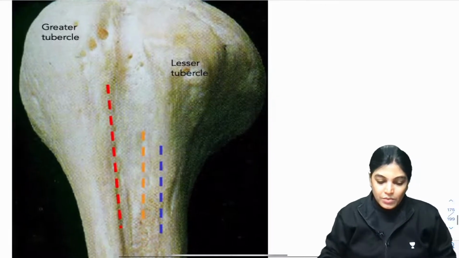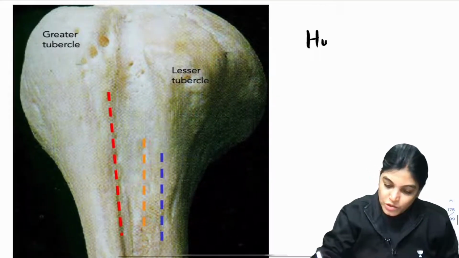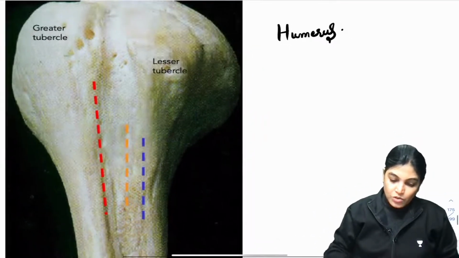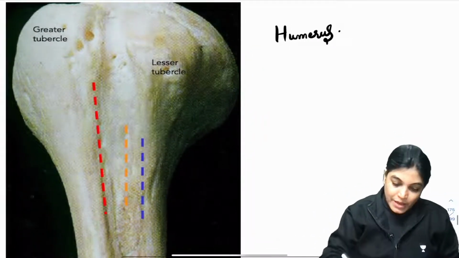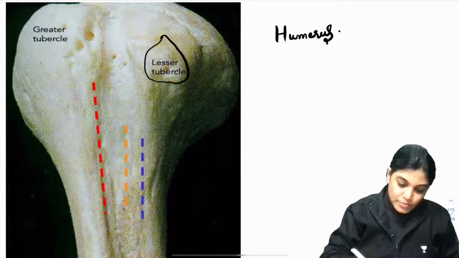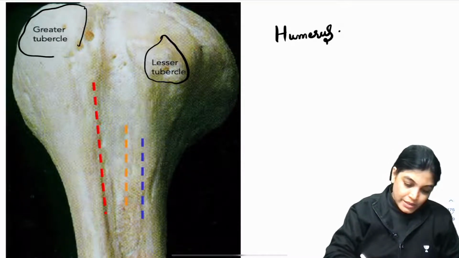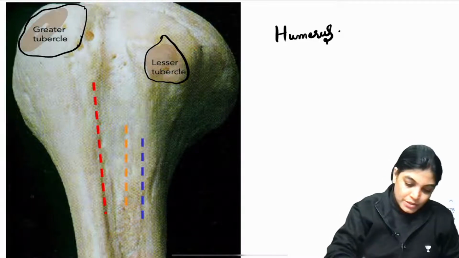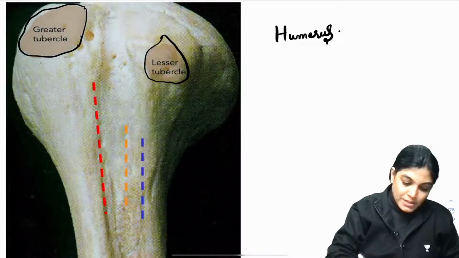Here, for example, this is the humerus bone which you are seeing. In the humerus bone, you can appreciate there is an elevation here. This is the lesser tubercle and this is the greater tubercle elevation, and lower to it there is a bicipital groove.